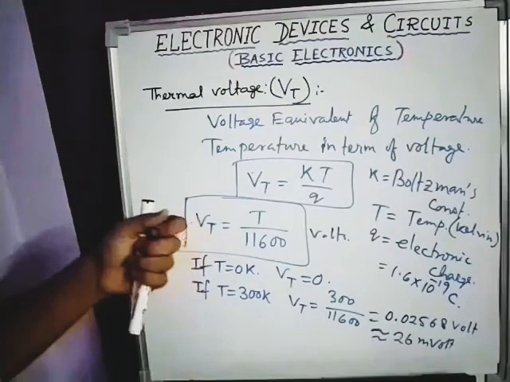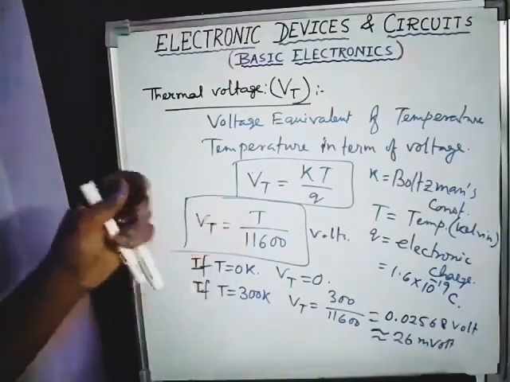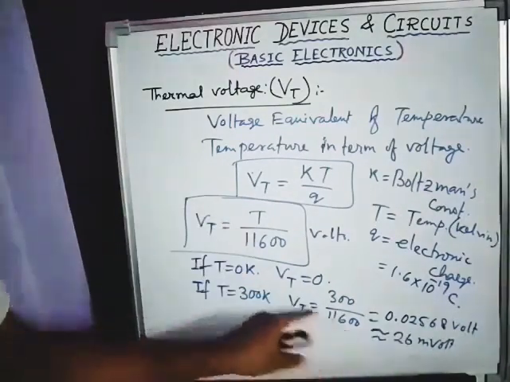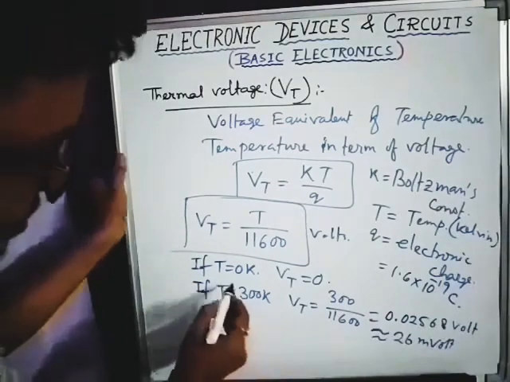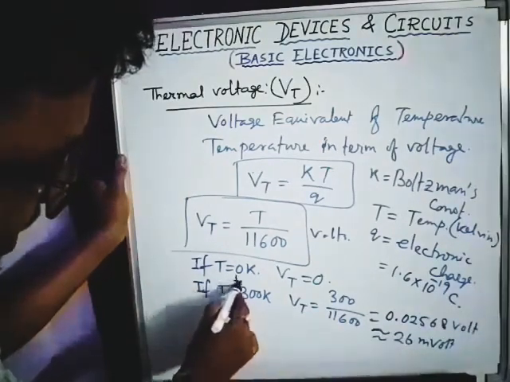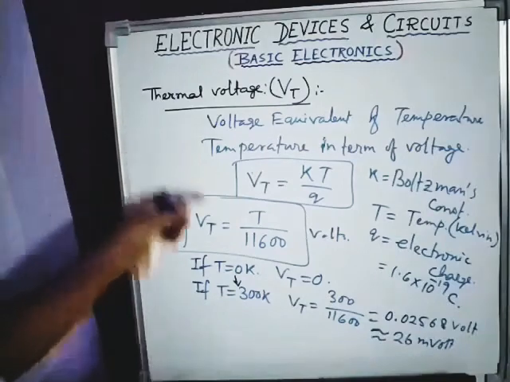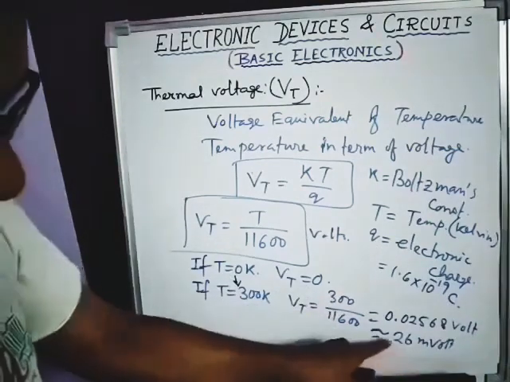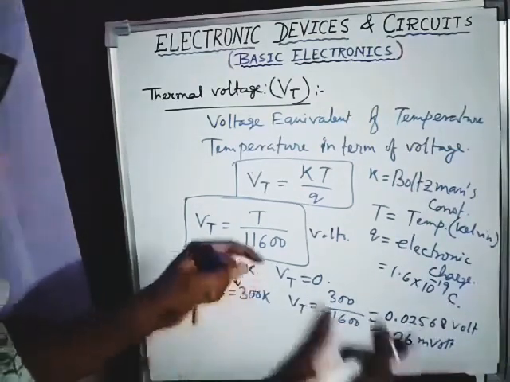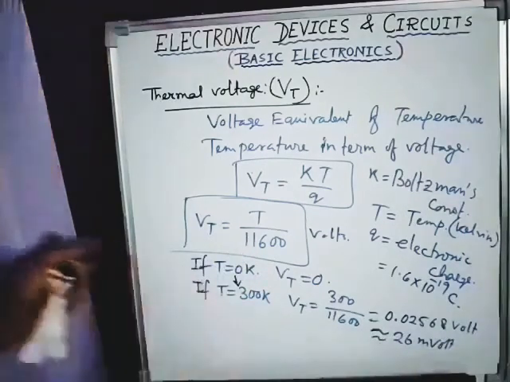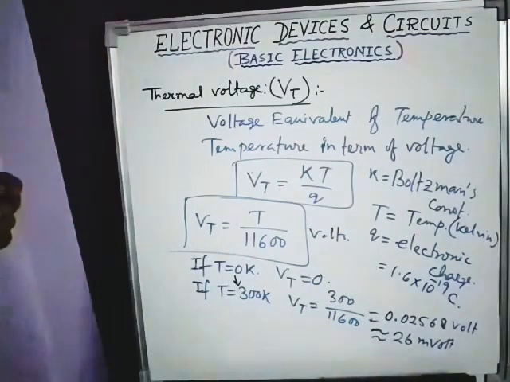For a large variation in temperature, there will be a small variation in thermal voltage, you can see. For a large variation of temperature, from 0 Kelvin to 300 Kelvin, almost 300 Kelvin variation, the thermal voltage only changes by 26 millivolt, only a very small amount. The standard room temperature corresponds to a voltage of 26 millivolt.